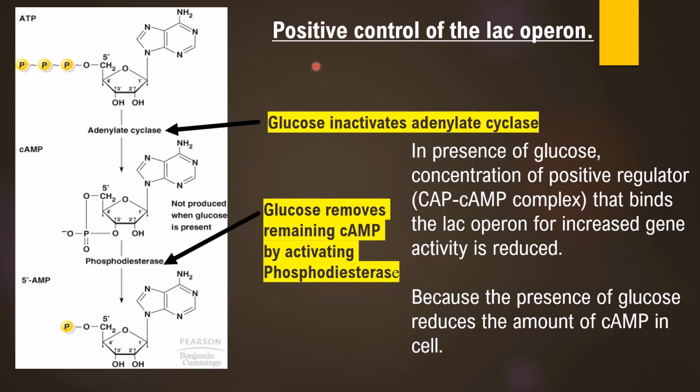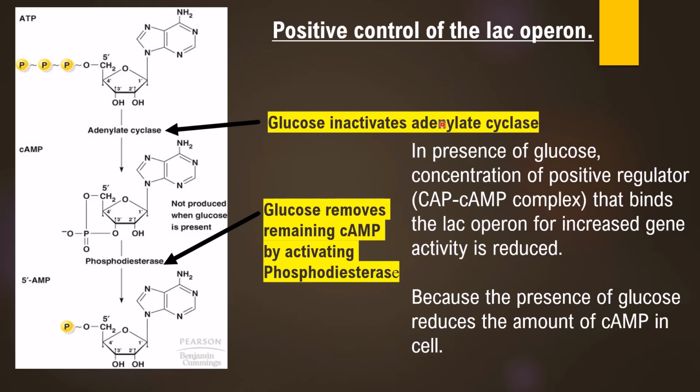So when glucose is present in the cultivation medium along with lactose, the lac operon genes are repressed, they are not allowed to undergo transcription. This is taking place because of one important mechanism in which the glucose, a readily available carbon source, inactivates the enzyme that is called adenylate cyclase.